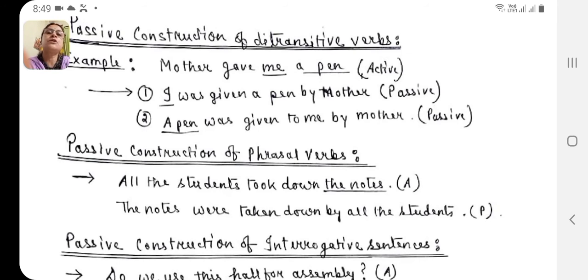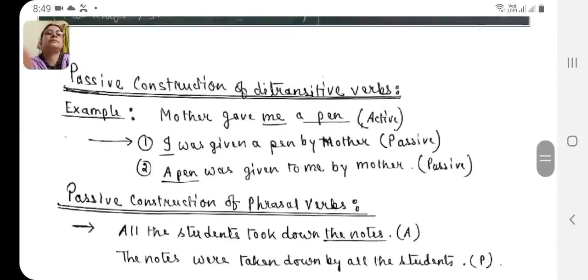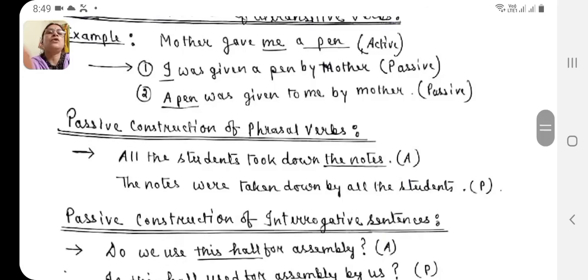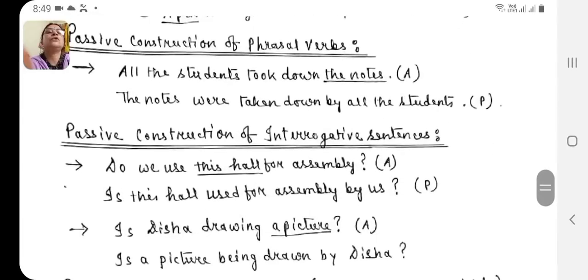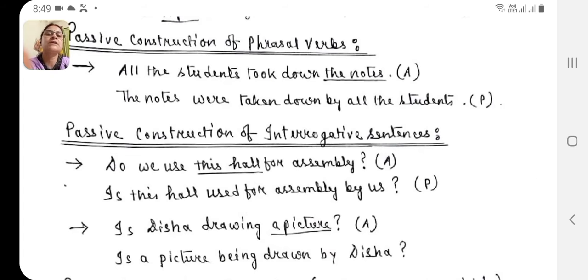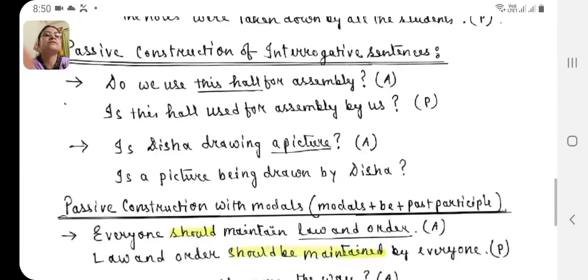Now, passive construction of phrasal verbs. See here. All the students took down the notes. This is active voice and took down is the phrasal verb. Here the notes is the object. The notes were then taken down by all the students. The preposition part will remain the same and changes will take place only in the main verb, and then a be verb is required.